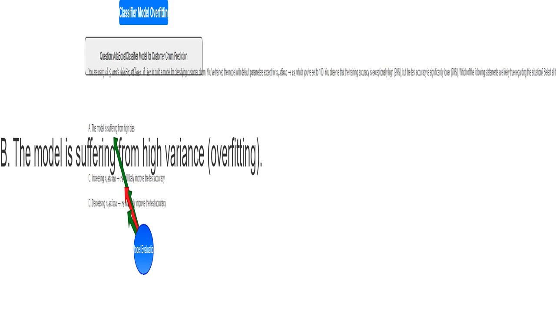N_estimators controls the number of weak learners in AdaBoost. The model's currently using 100, which might be too many, leading to overfitting. I believe reducing this number will simplify the model and improve its ability to generalize. It'll prevent the model from being too focused on the quirks of the training dataset.